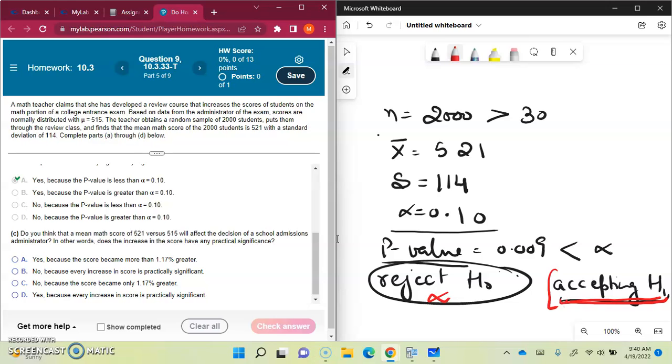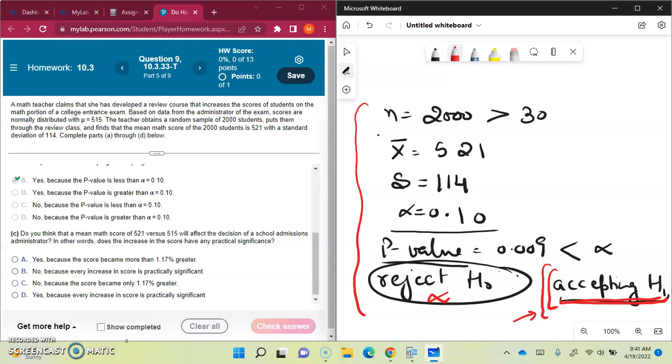So it is not going to be practically significant. Statistically, yes, we worked out our test and we are saying that it is increasing. So, statistically significant, yes, but is it practically significant or not? Practical means in real life, do school administrators really change their decision based upon 521 versus 515? So we're going to say no, right?